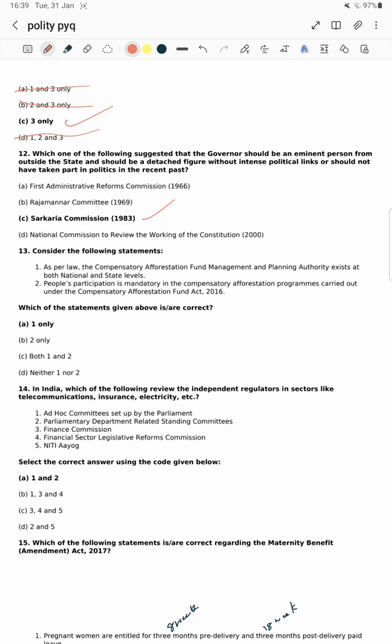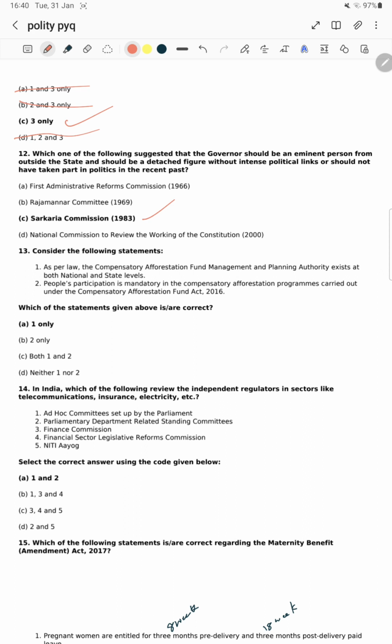रहा. For example, most probably conventionally we are following like this. Okay, this was given by Sarkariya Commission. This year there is much more controversial figure of a governor. Okay, there might be chances of questions particularly on the governor. Okay, just go through briefly on the governor in your revision. Next, next question.